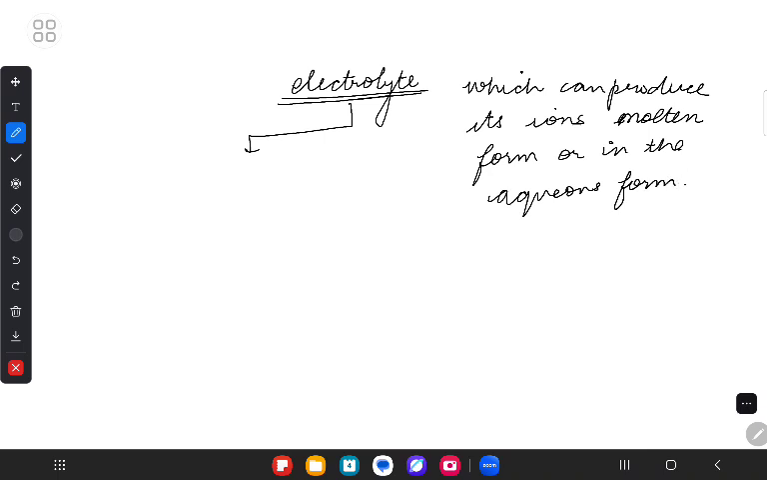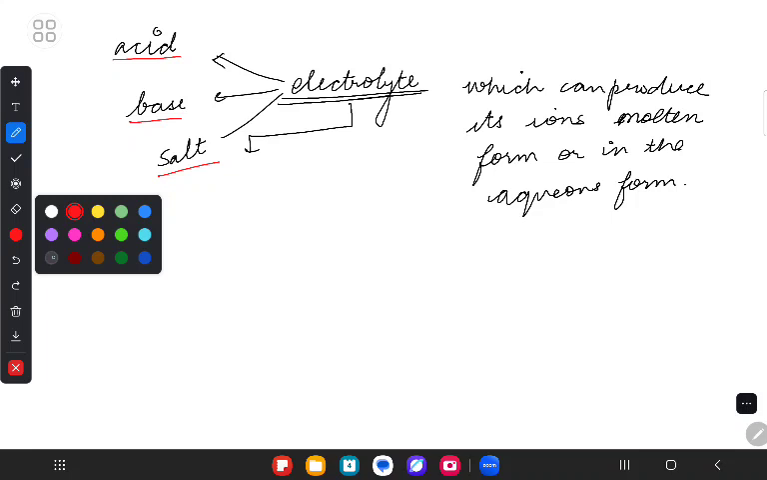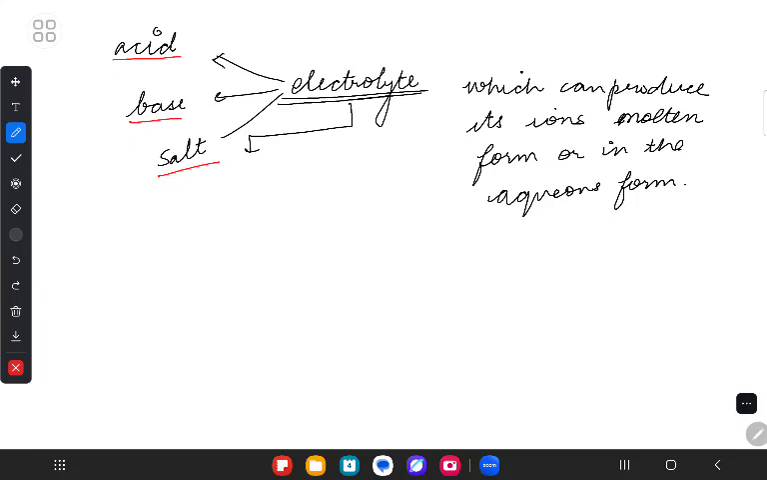Now understand. When we say that something is an electrolyte, electrolytes can be an acid, a base, or a salt, anything, right? All that is required for an electrolyte is to produce its ions. Now, understand, when this happens, electrolytes can be of different types.